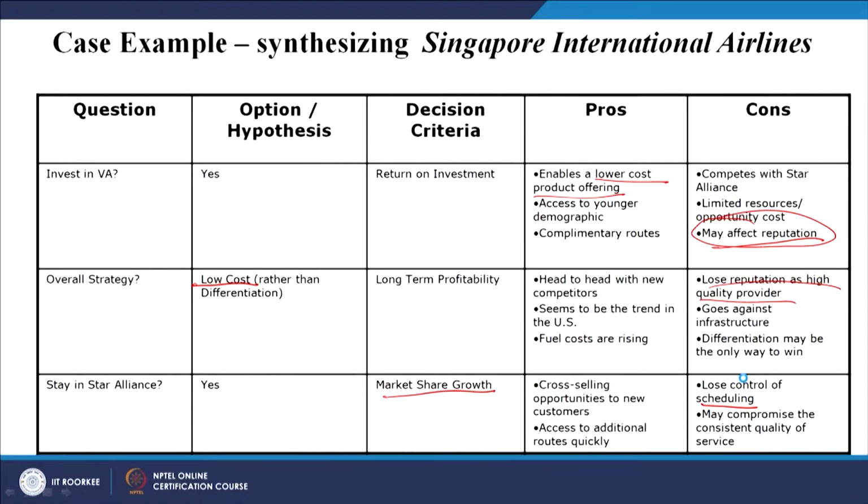Identify a few key supporting facts. Now, we have gone through these particular options and the evaluation of options. If these are the options we are going to evaluate, then decision criteria are there, and we have discussed the pros and cons.